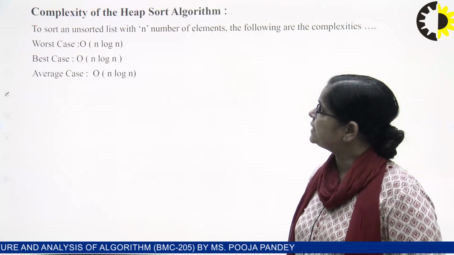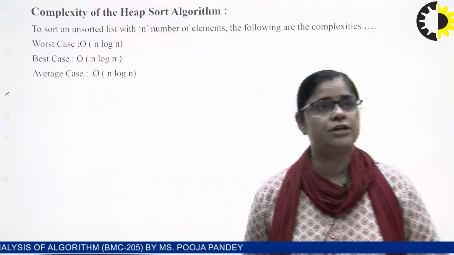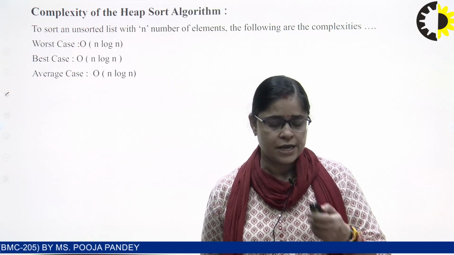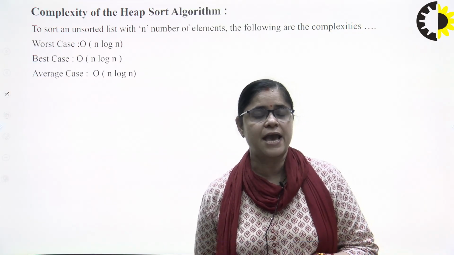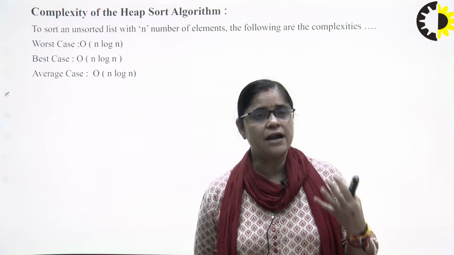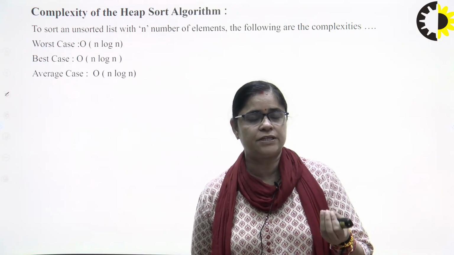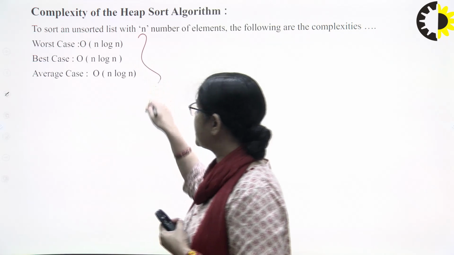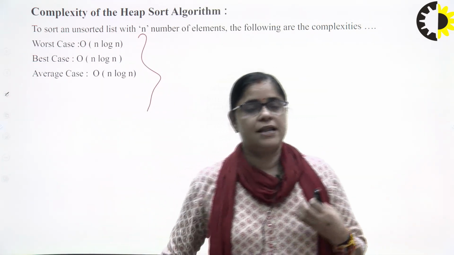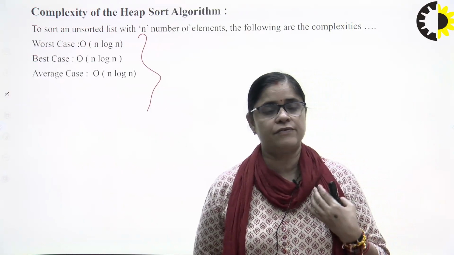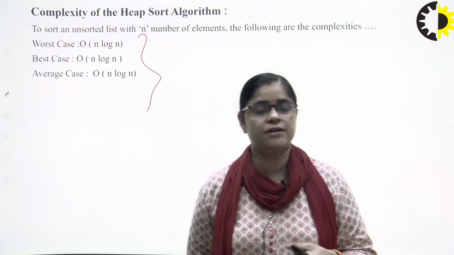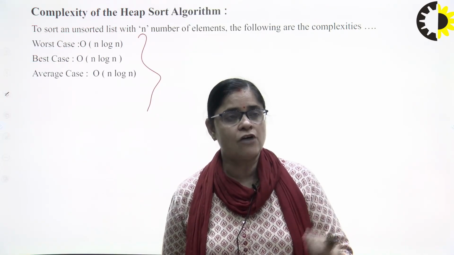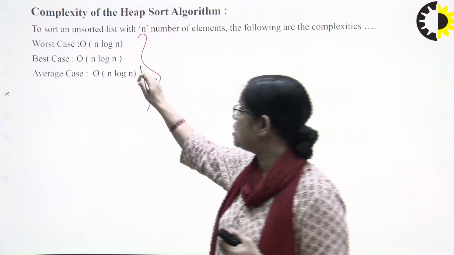When we are discussing the complexity of the heap sort algorithm, we divide the array into two equal parts, right? When we are sorting with the help of division, our time complexity involves log n. Earlier in the previous lectures, I discussed how we calculated the time complexity. You can refer to those PPTs or presentations, and you will find out how the log n comes.